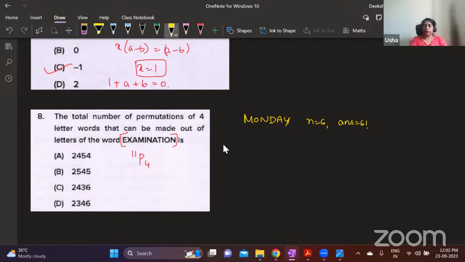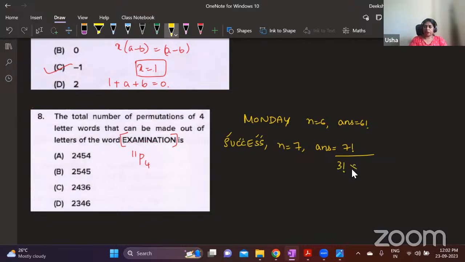That is the answer. Suppose you are rearranging letters of a word like this. So here number of letters is 1, 2, 3, 4, 5, 6, 7. But the answer is not 7 factorial because we have repetitions. So you have to consider 7 factorial and then divide by all the repetitions. S is repeated 3 times, so take 3 factorial.